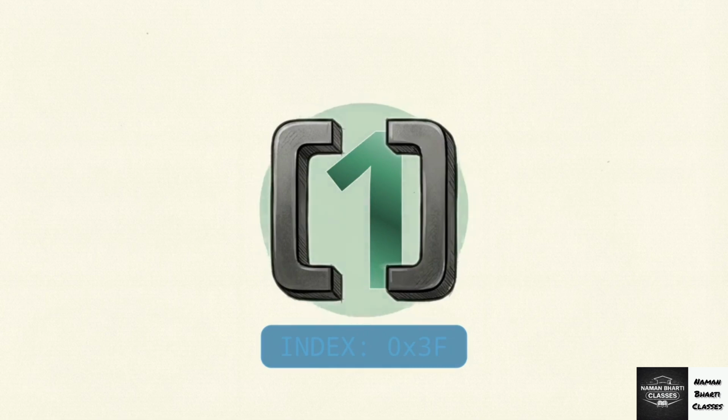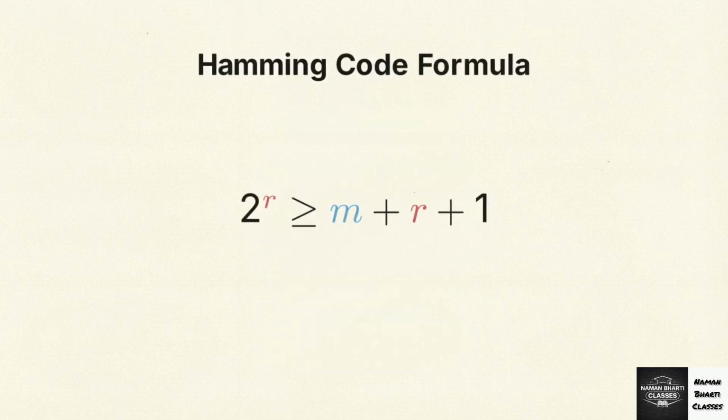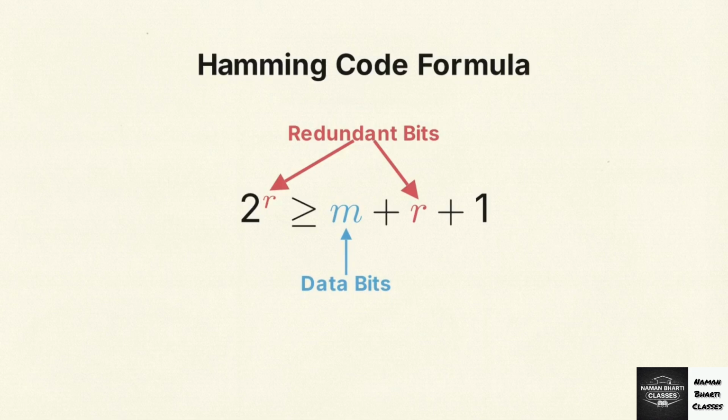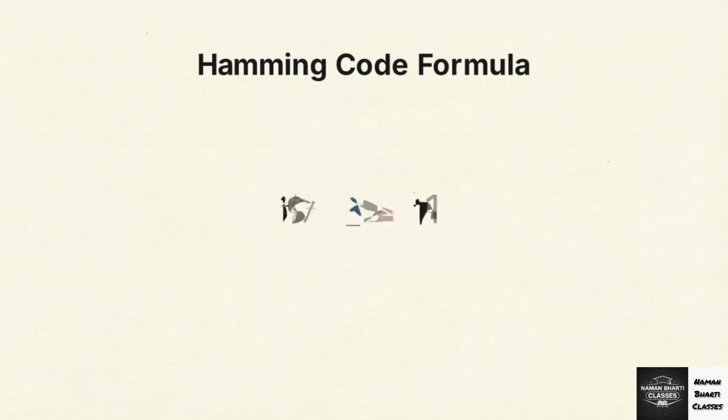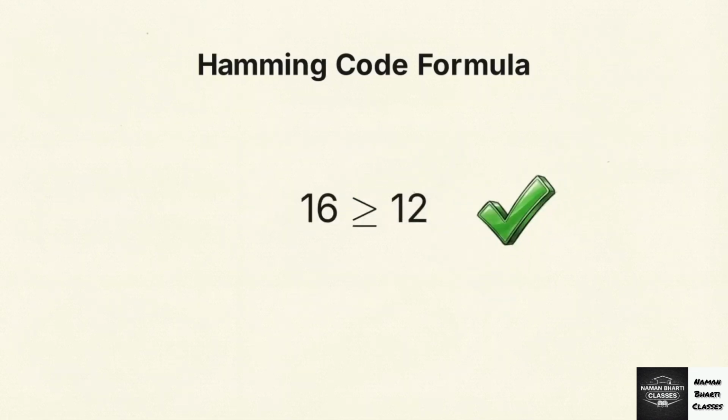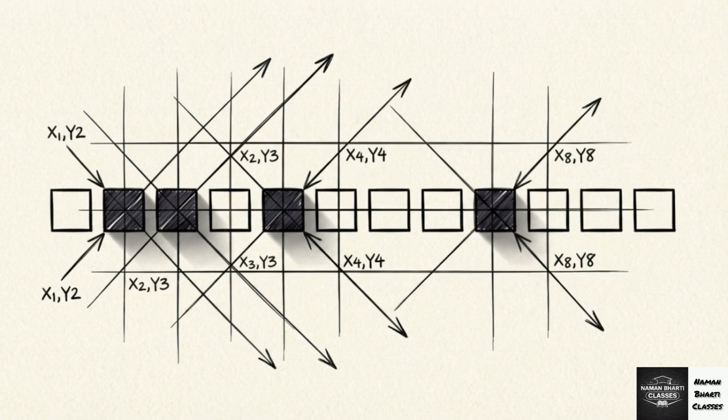To find that position, we use the Hamming code formula, which calculates how many redundant R bits protect M data bits. These R bits generate unique states for a clean signal plus every potential error position. For 7 data bits, the lowest R is 4. Those 4 redundant bits act as an internal coordinate system. They can pinpoint a single flipped bit anywhere within the final 11-bit frame.